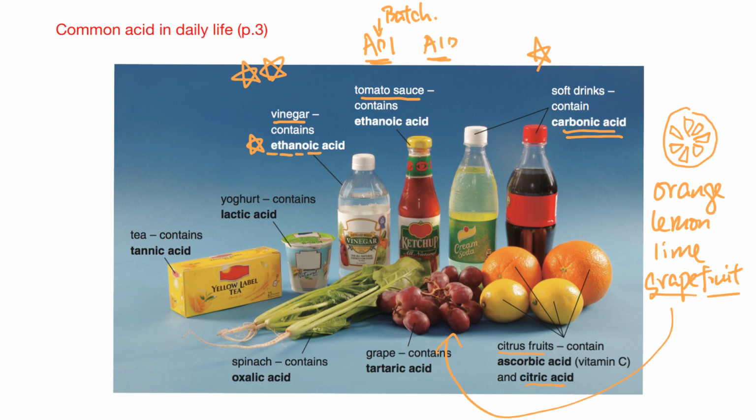Other than that, these kinds of fruits are full of vitamin C. Actually, vitamin C is ascorbic acid. So in the citrus fruit, you got two kinds of acid. One is citric acid, to give you the sour taste. The other one is ascorbic acid. It also gives you a sour taste, but ascorbic acid is actually vitamin C. Vitamin C is only a general term for that. So you got ascorbic acid, citric acid, and also carbonic acid in soft drinks like Coca-Cola, like 7-Up. And in the vinegar and tomato sauce, you got ethanoic acid.